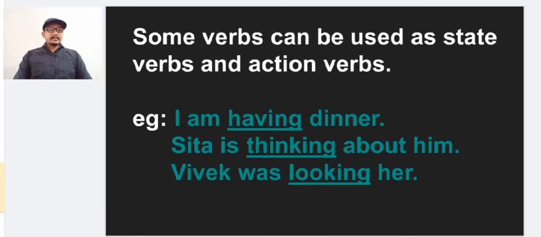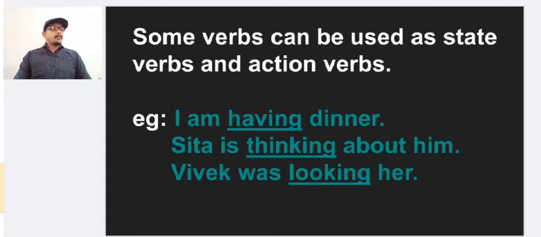But sometimes some verbs can be used as both state verbs and action verbs. We have said that we cannot use the ing form with state verbs, but some verbs can be used as both. For example, I am having dinner. Have is a state verb, as we have already discussed, but we can use have in the ing form like this: I am having dinner. Here the meaning is different. I'm having dinner means I'm eating at the moment.